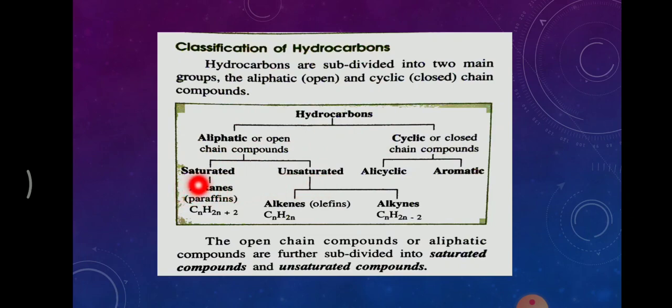In saturated hydrocarbons, we will be studying only alkanes. Alkanes are also known as paraffins. The general formula of alkanes is CnH2n+2. These hydrocarbons contain carbon-carbon single bonds in them.